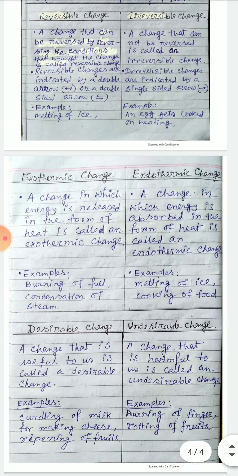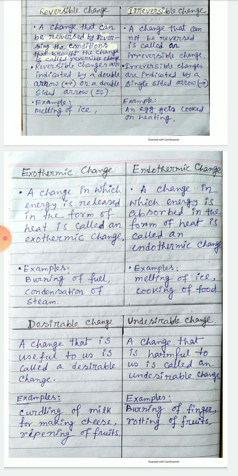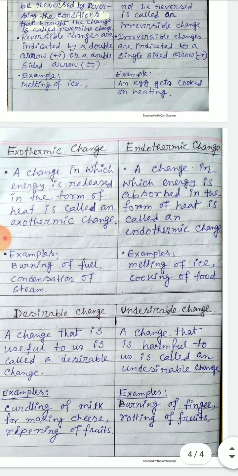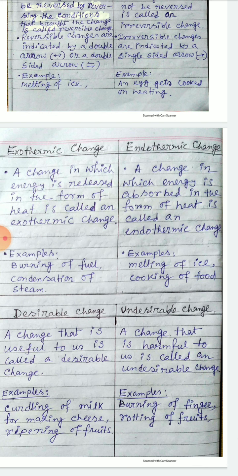Now, endothermic change and exothermic change. Exothermic means heat evolved, and endothermic means heat absorbed. An exothermic change is a change in which energy is released in the form of heat.